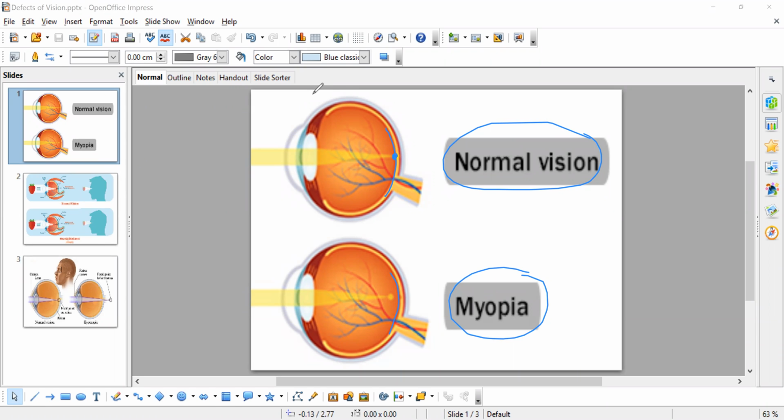But here in this case, the image is formed in front of the retina. So in this case, the person can see nearby objects. The person with this kind of disorder, or the person suffering from myopia, can see nearby objects, but he cannot see the objects which are located far away from him. And this disorder is also called nearsightedness. Is this clear to everyone?